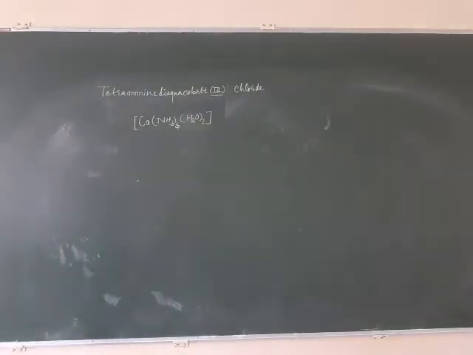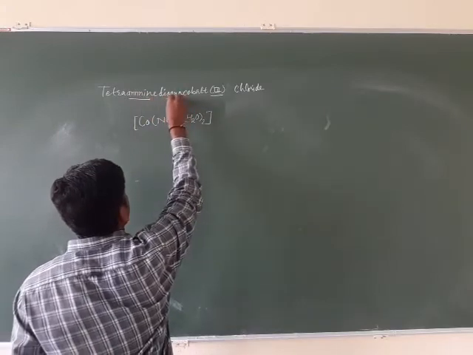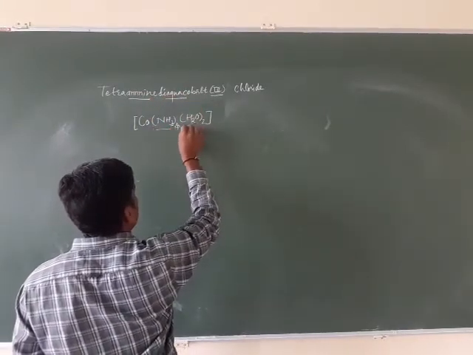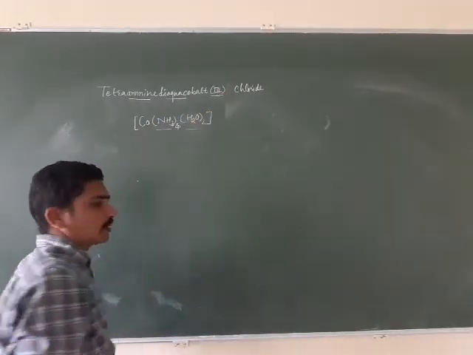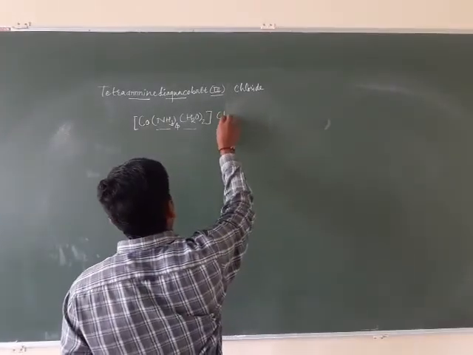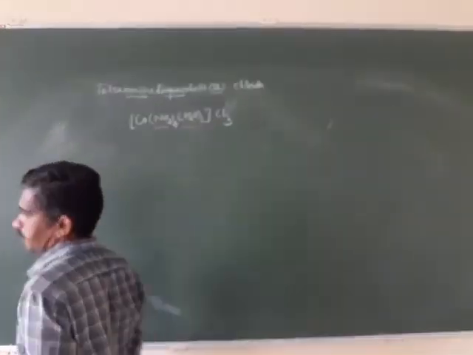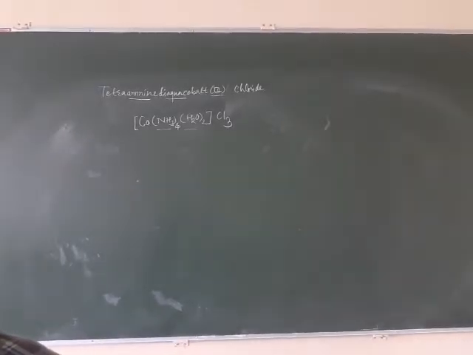Now how many chlorides? The ligands are neutral. Cobalt is in its +3 state, which indicates that there are 3 Cl. So this is the molecular formula for tetraamminediaquacobalt(III) chloride.